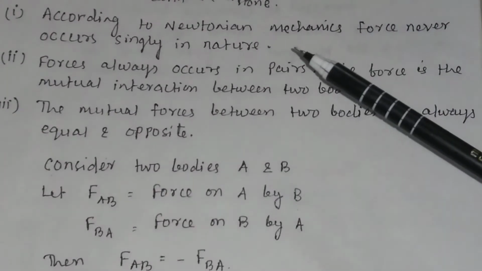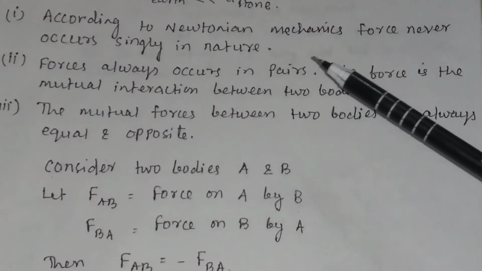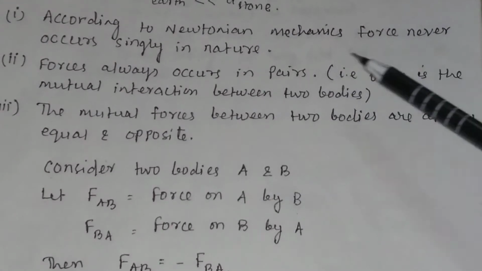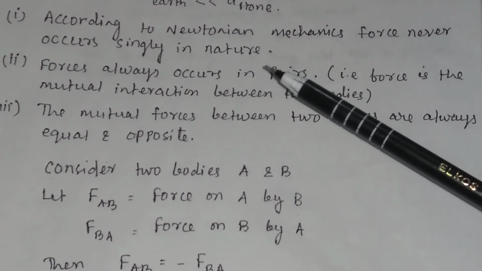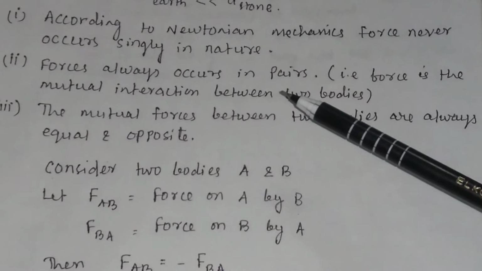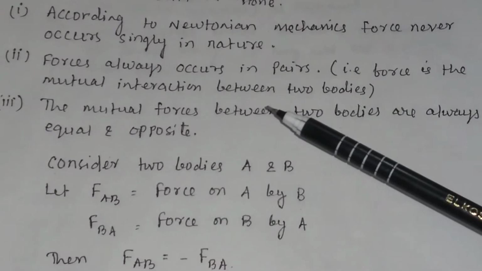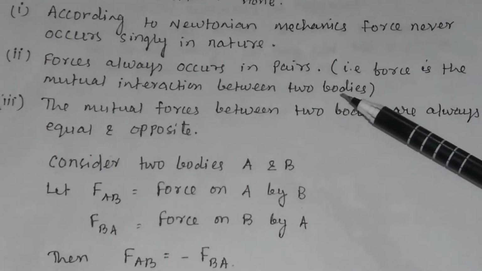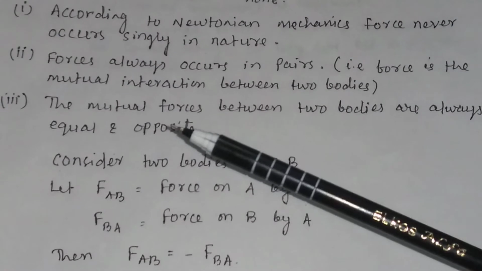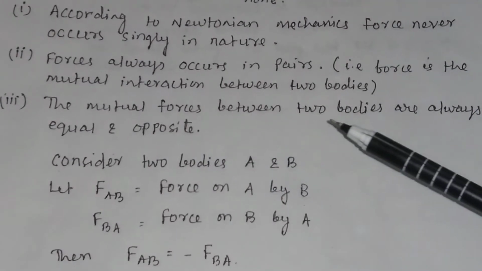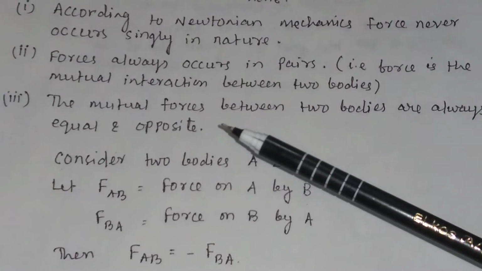So from this observation, it is clear that according to Newtonian mechanics, force never occurs singly in nature. Forces always occur in pairs. That is, force is the mutual interaction between two bodies. Mutual forces between two bodies are always equal and opposite.